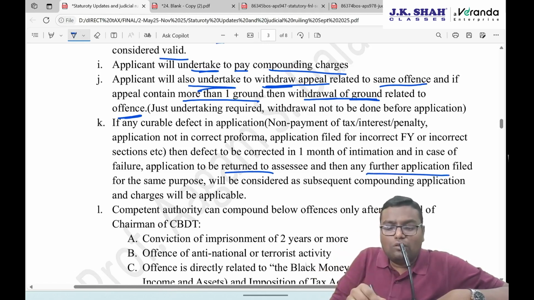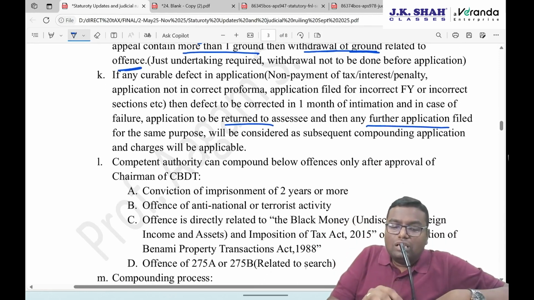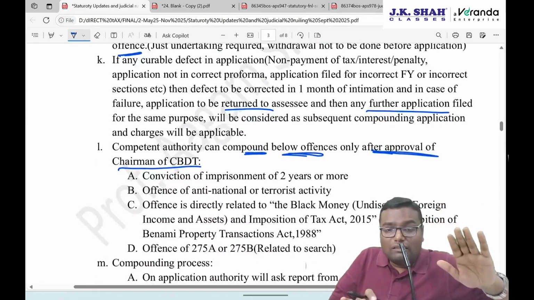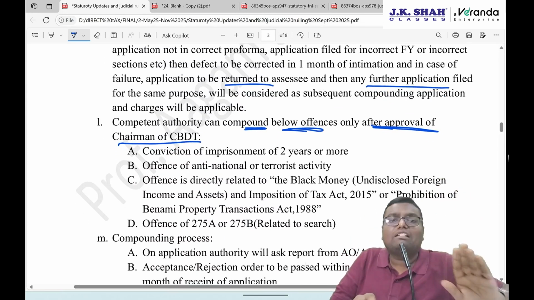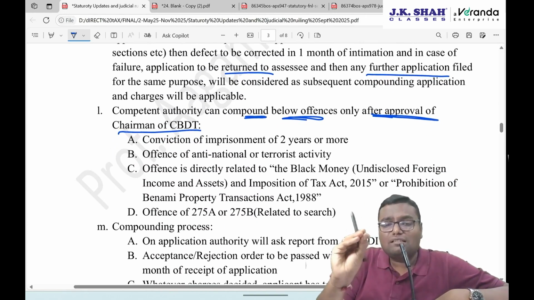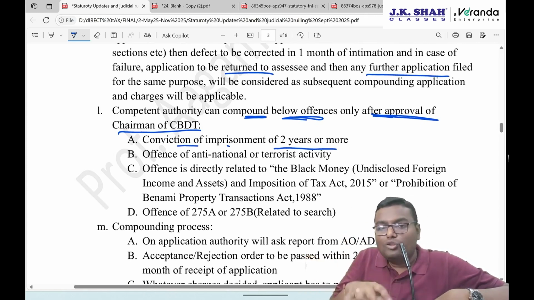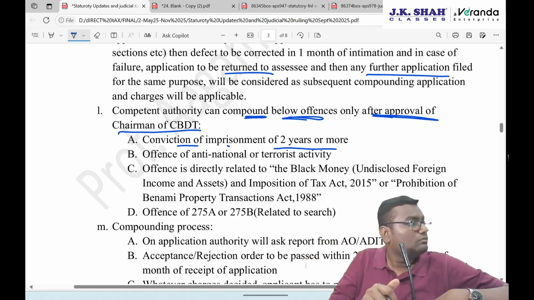And now you have to file a fresh application. But that fresh application will be counted as a subsequent application. So higher charges will be applicable, because your first application was rejected. A competent authority can compound the below offences only after the approval of the Chairman of CBDT. So there are certain offences for which, before giving the compounding, the Chairman of CBDT's approval is required. Some 4 serious nature crimes. If it is conviction of imprisonment of 2 years or more. So below 2 years, the competent authority themselves can give the compounding. If it is 2 years or more, CBDT Chairman approval is required.